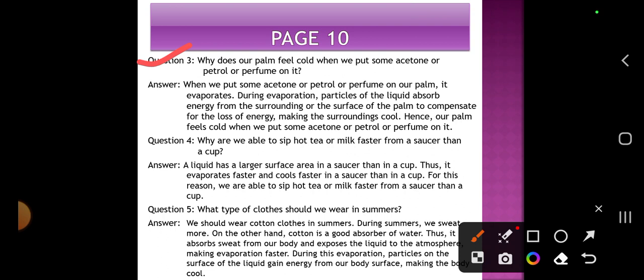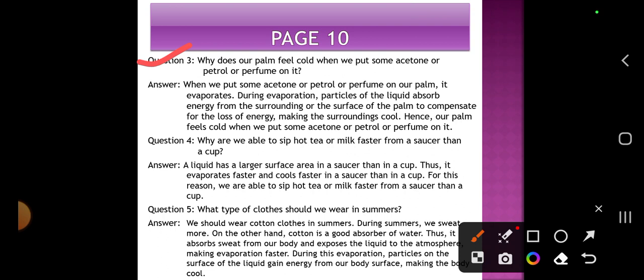Question 4. Why are we able to sip hot tea or milk faster from a saucer than a cup? See, as we know, a liquid has a larger surface area in a saucer than a cup. Thus, it evaporates faster and cools faster in a saucer than in a cup. For this reason, we are able to sip hot tea or milk faster from a saucer than a cup.